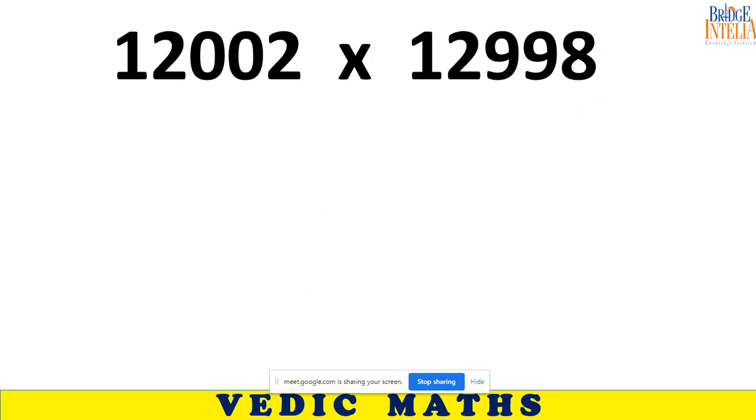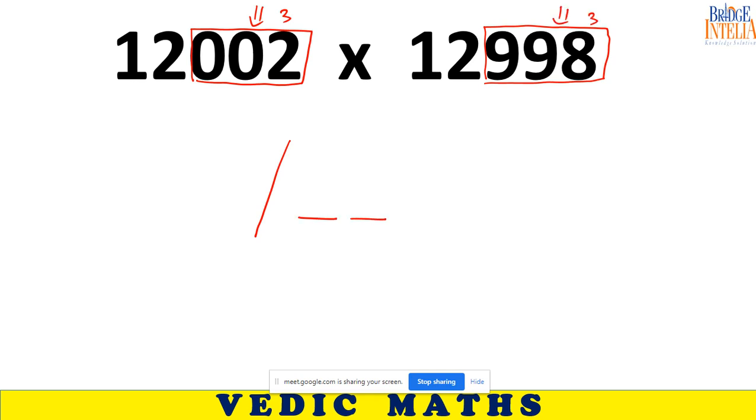How about this? Is this in desirable format? Yes, sir. Look at the last three digits. The sum of the last three digits is equal to 1000. So what are you going to do? Three digits from here and three digits from here. Make six spaces. So in these six spaces, you are going to write 2 into 998.